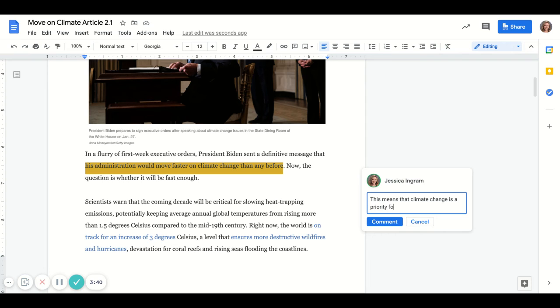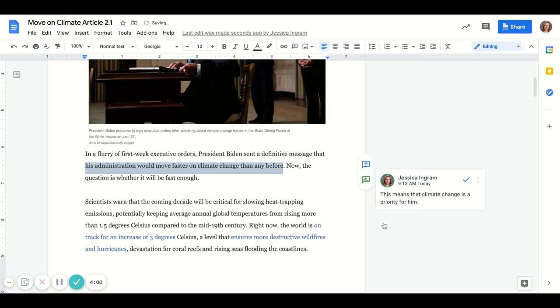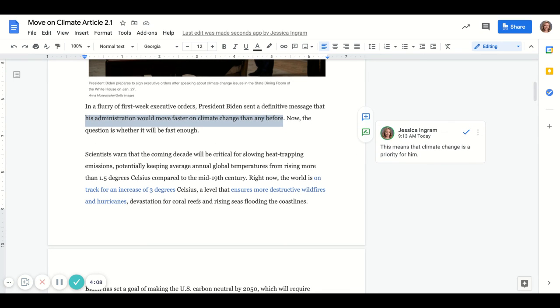Okay? All right. So again, they're comparing his administration to others. So my connection means, okay, well, if he's moving faster than any other administration before, it must mean it's a priority. All right. So I will add my comment. And again, that's just my thinking. You all in the first paragraph may have had different thoughts. All right. So the goal is to include at least one annotation or comment for each paragraph.